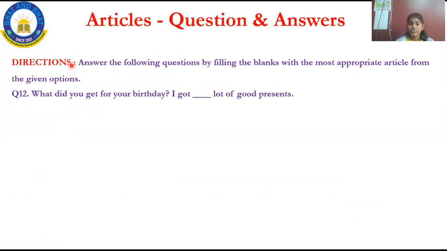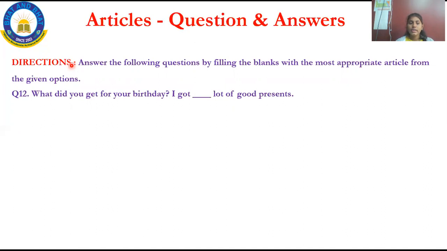See, for question number 1 to 11, there was a direction that said fill in the blanks with the appropriate given option. Now read the direction: Answer the following questions by filling the blanks with the most appropriate article from the given option. One and the same, only the direction differs. There they have given directly, choose the correct answer from the given below. But here they have given, choose the appropriate article from the given option.